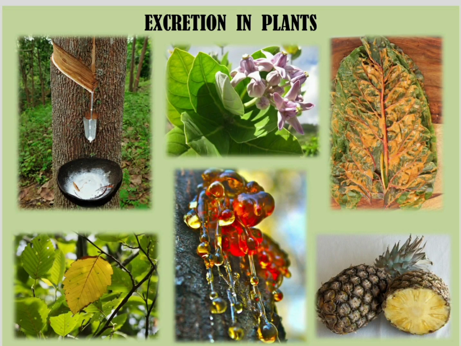Then in that third picture, many of you, especially Maharashtrians, must have made this particular dish in your house, the aloo vadi. This is a leaf of the aloo vadi. The girls must have seen their mothers washing the leaves of the aloo vadi very nicely, and then those leaves are boiled or steamed, and after that the besan coat is applied on top of the leaves, and then it is again steamed or fried. So there is a certain process which goes into the making of this aloo vadi.